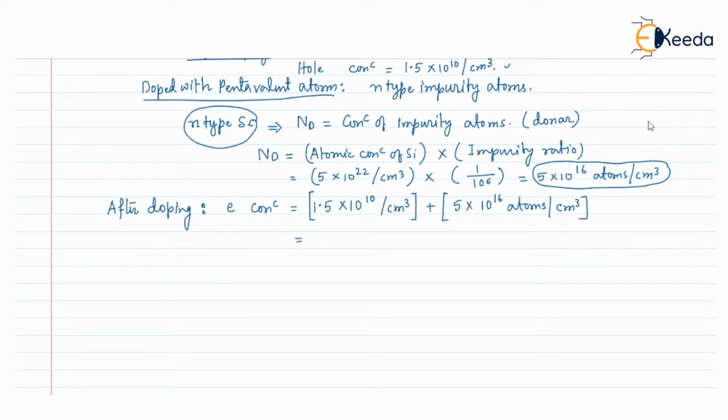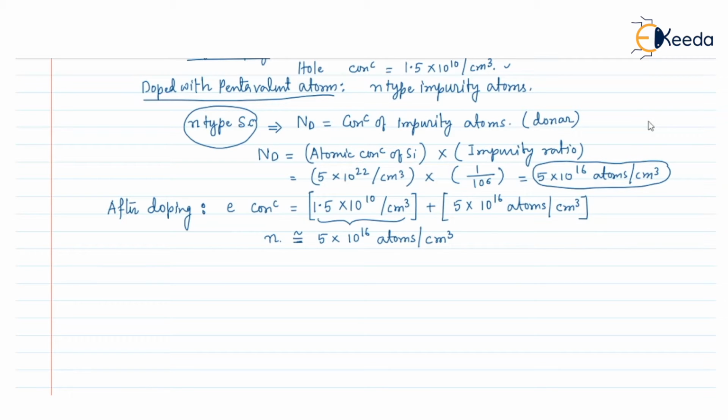So the total concentration will be 1.5 into 10 to the power 10 plus 5 into 10 to the power 16. But 1.5 into 10 to the power 10 is very small with respect to 5 into 10 to the power 16. So the electron concentration after doping will be 5 into 10 to the power 16 atoms per centimeter cube.